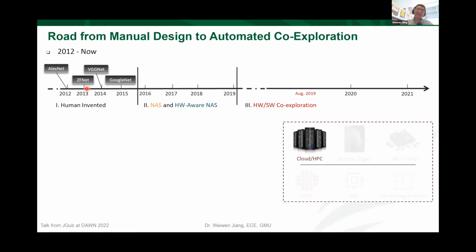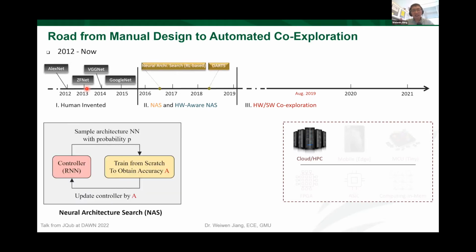The problem here is that the cost is very high, as we have already stated. In addition, to address such a problem, neural architecture search was proposed by Google in 2016. It formulated a reinforcement learning optimization loop, and a controller, which is also a recurrent neural network, will guide the optimization loop. It will identify a set of child networks and obtain the accuracy. By using this accuracy, it will update the controller to better optimize the neural architecture exploration.